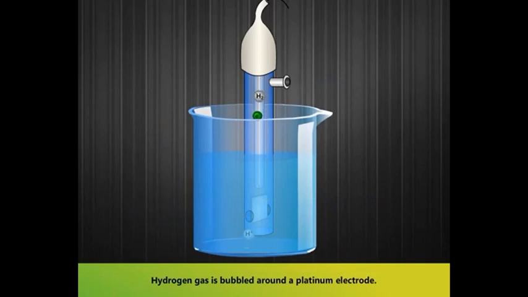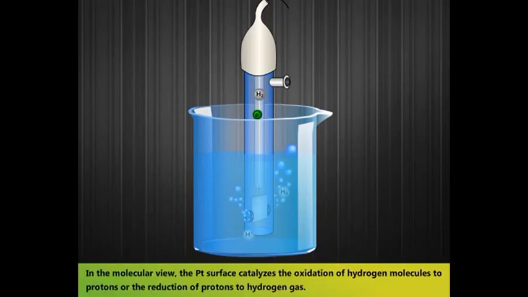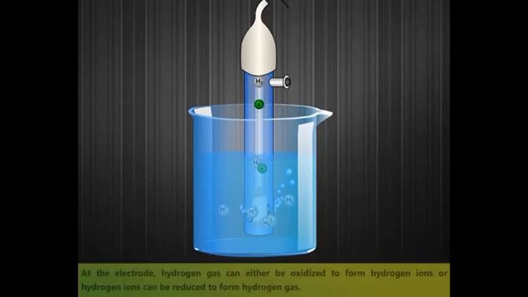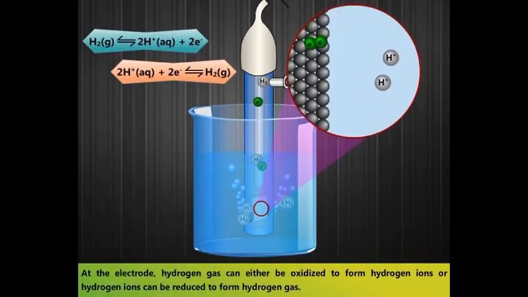In this hydrogen electrode, hydrogen gas is bubbled around a platinum electrode. In the molecular view, the PT surface catalyzes the oxidation of hydrogen molecules to protons or the reduction of protons to hydrogen gas. At the electrode, hydrogen gas can either be oxidized to form hydrogen ions, or hydrogen ions can be reduced to form hydrogen gas.